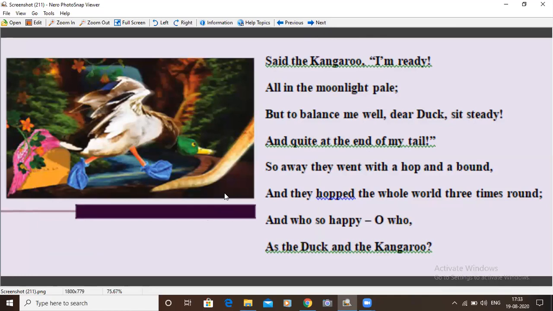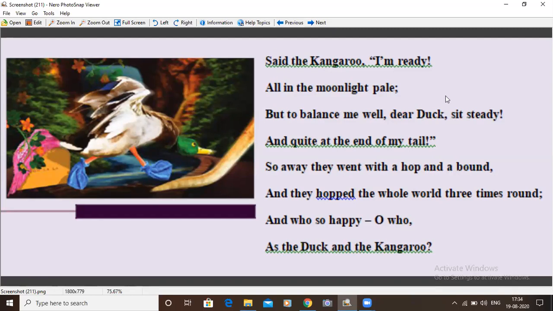Said the kangaroo, I'm ready all in the moonlight pale. But to balance me well, dear duck, sit steady and quiet at the end of my tail. So away they went with a hop and a bound, and they hopped the whole world 3 times round. And who so happy as the duck and the kangaroo?